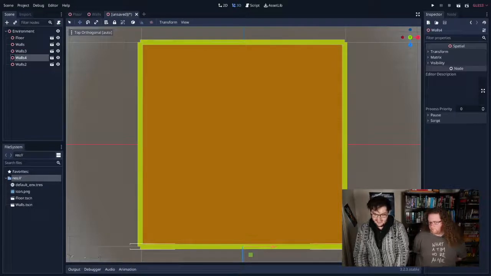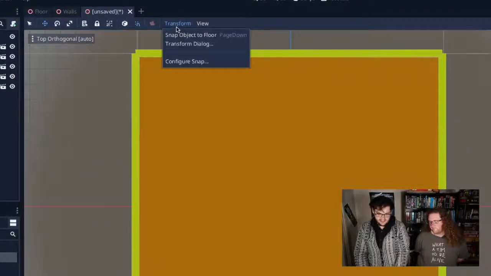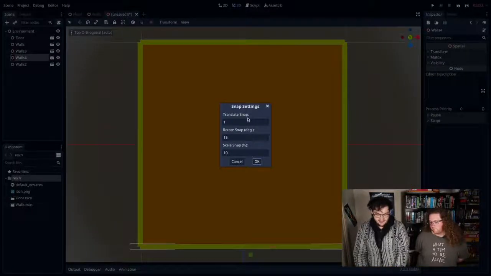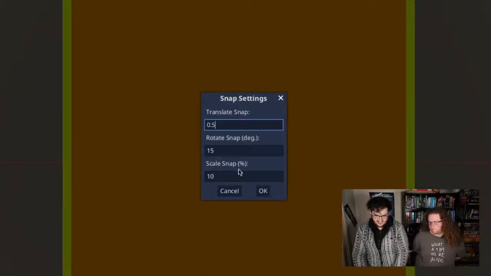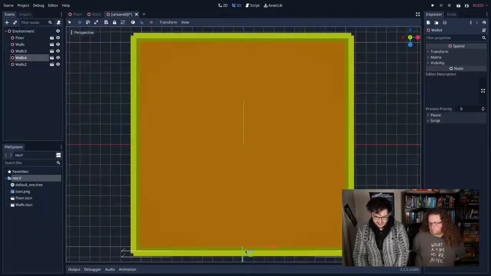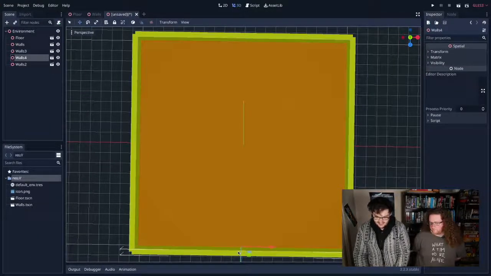Look at that, isn't that amazing? Oh, I love it. I could fiddle with the snapping, but I'm lazy, so I won't. But you can go and click here in the transform and configure the snap, so you can make it more precise. So I could actually do it because I'm not as lazy as I thought I was. I can click this thing and then I can move it around, so it's a different snap distance. But we don't need to do that. It looked pretty good how it was.